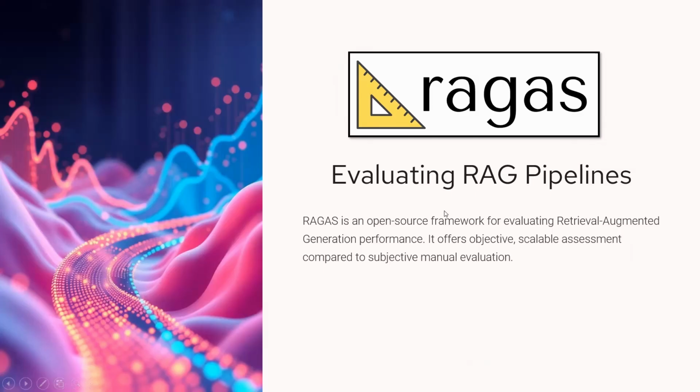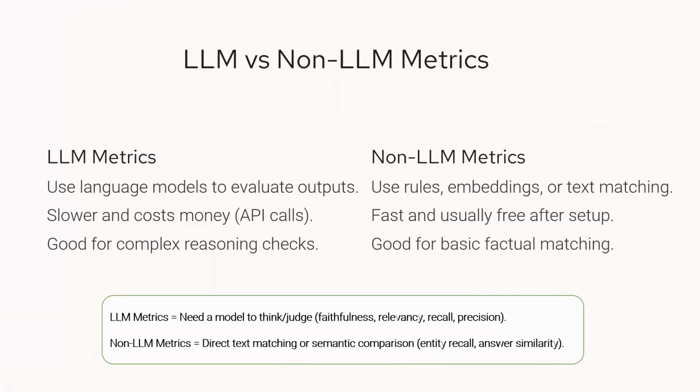Before getting into this framework, we will try to understand the difference between LLM metrics and non-LLM metrics. When you evaluate an LLM, you need some metrics to measure it. In that scenario, we have two kinds of metrics: LLM metrics and non-LLM metrics. Non-LLM metrics, as the name suggests, do not need another LLM to evaluate. For example, they use rules, embeddings, and text matching. Since there is no LLM, it is very easy to set up and it's free. For basic factual matching, you can use non-LLM metrics.